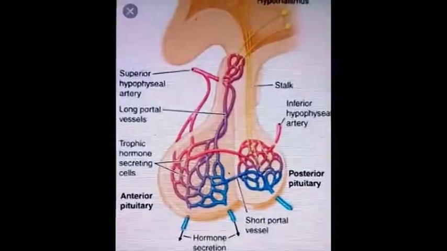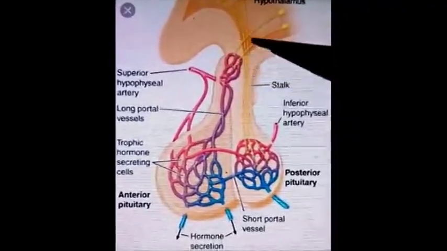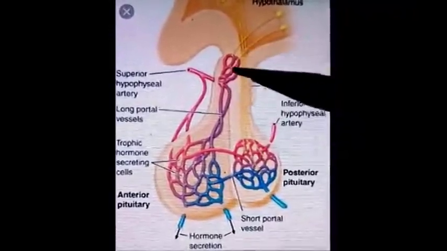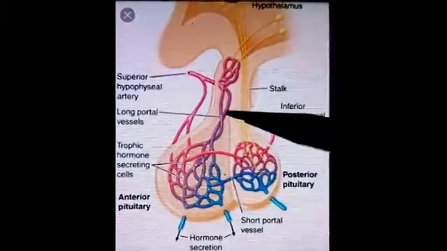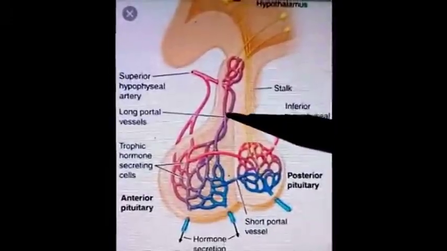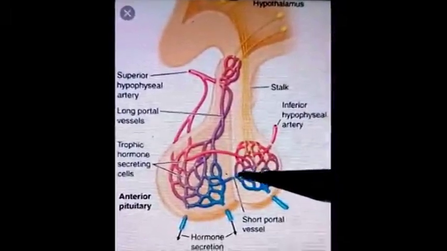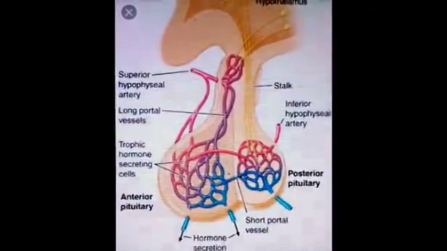Next comes venous drainage of the pituitary gland. The area of median eminence and upper part of infundibulum is drained by long portal vessels, and the lower part of infundibulum is drained by short portal vessels. These long and short portal vessels join the capillary bed present in the anterior lobe of the pituitary gland.